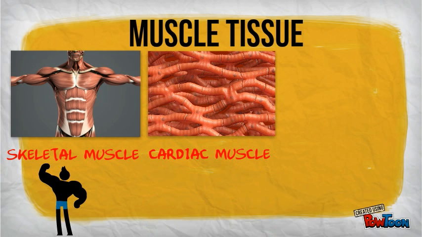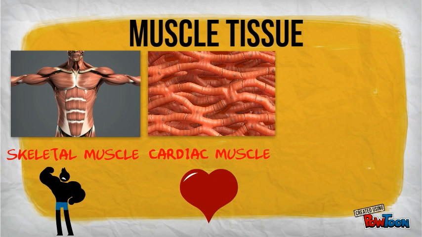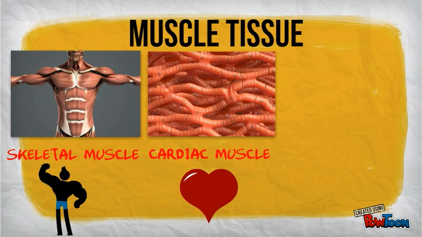The cardiac muscle is found only in the heart and is responsible for the heartbeat. This muscle also appears striated under the microscope, but unlike skeletal muscles, the cells are highly branched.